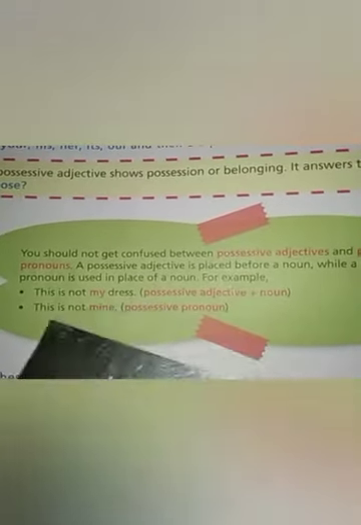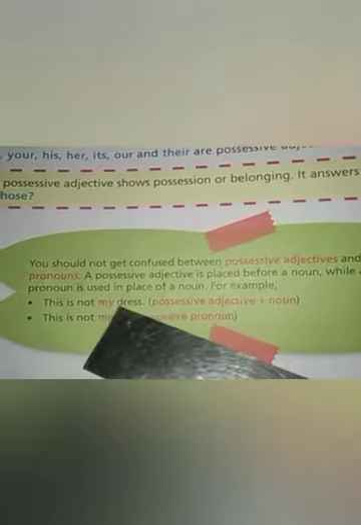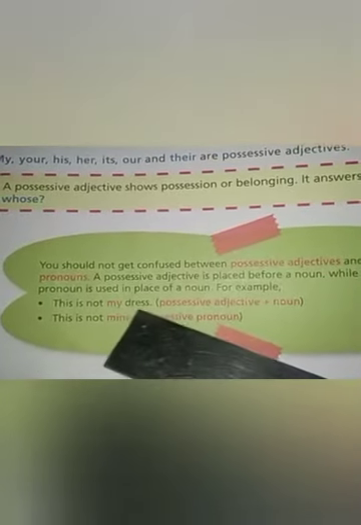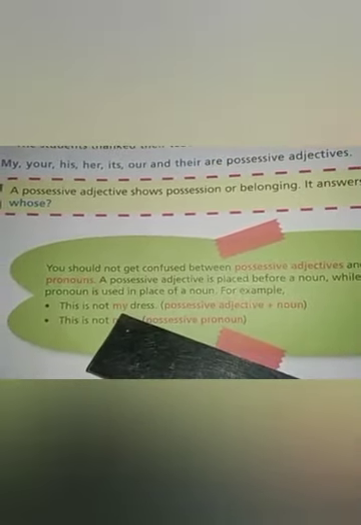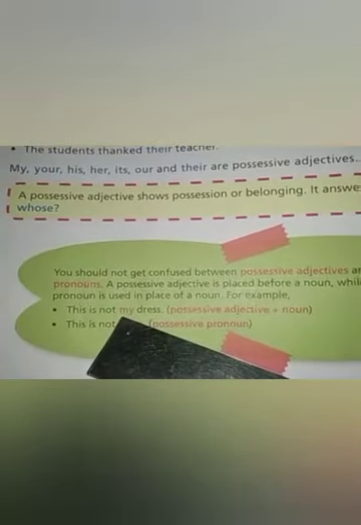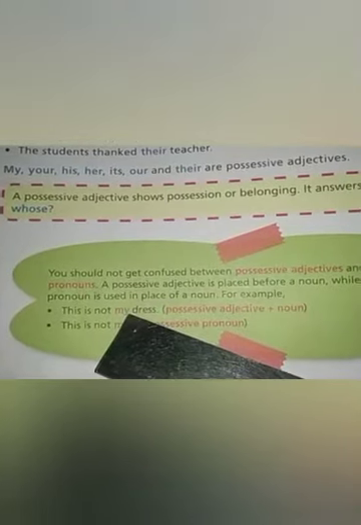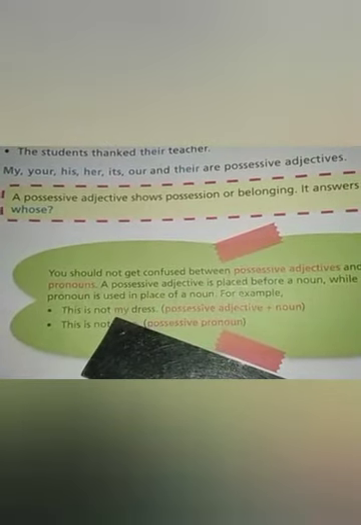It will be clear with the example. This is not my dress. So this is not my dress. Here my is the possessive word, no? And you find a dress. Dress means a noun after the word my. So here you can say that this is a possessive adjective and not a possessive pronoun. Understood? A possessive adjective plus noun.